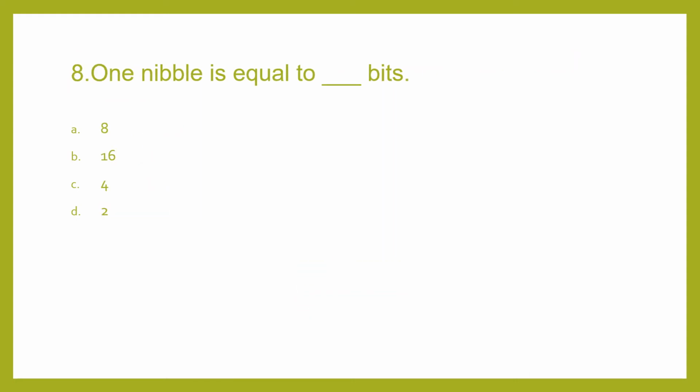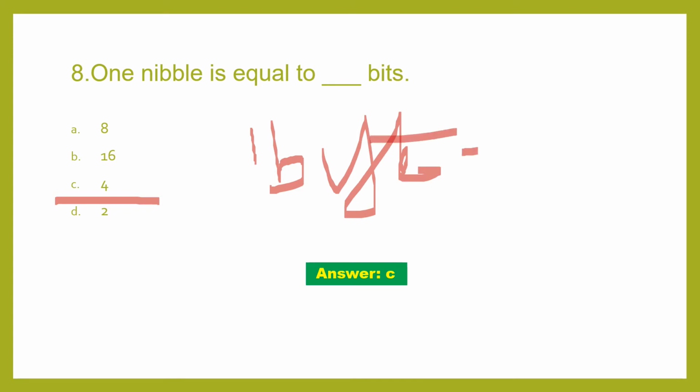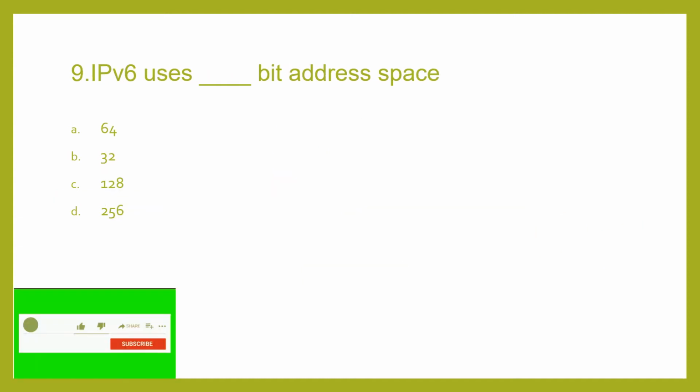Coming to the eighth one, 1 nibble is equal to how many bits? 8, 16, 4, 2. So the correct answer will be 4 bits. So 1 nibble is equal to 4 bits and 1 byte is equal to 8 bits. Just keep it in mind, okay. This is just for your information, that 1 byte is equal to 8 bits and 1 nibble is equal to 4 bits. Getting?